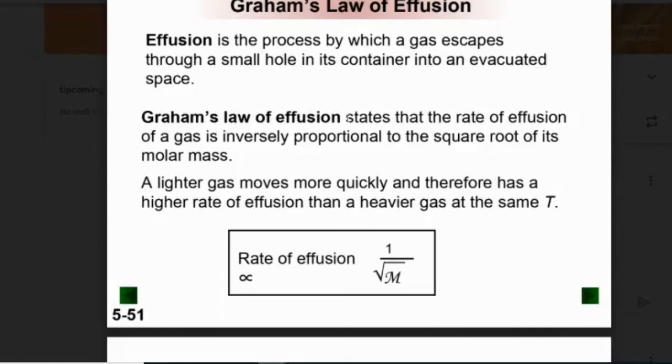That's what diffusion is. And again, it's all based on a lighter gas. The lighter the gas, the faster it moves. And it has this relationship here, 1 over the square root of the molar mass. And there's actually an equation which we'll deal with in a little bit. So it's diffusion.